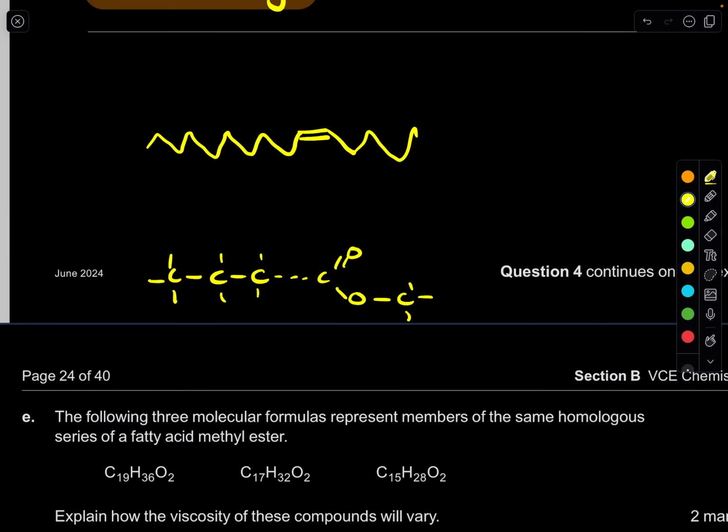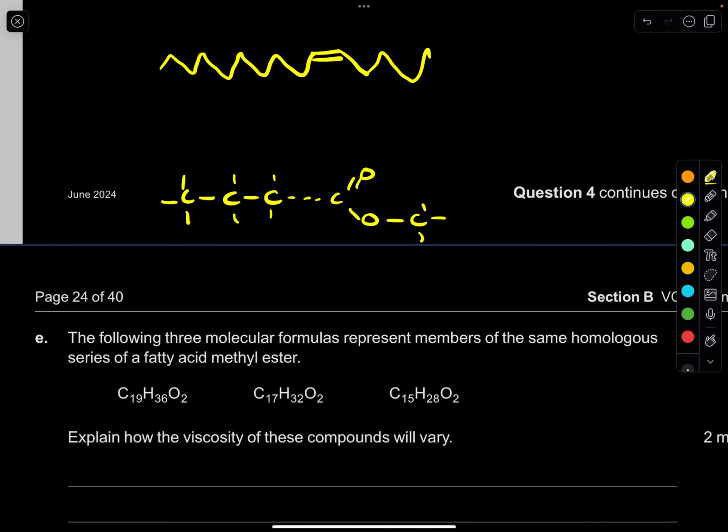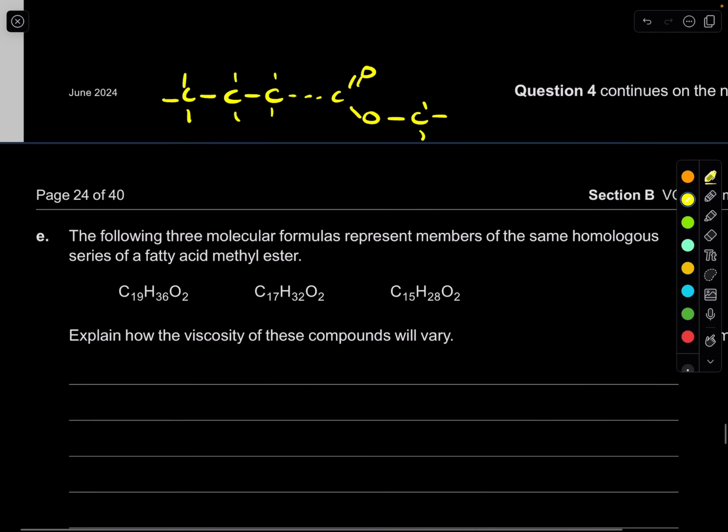And so its viscosity decreases. The intermolecular forces actually are not that strong. So if there are kinks, the viscosity decreases. We need to be careful with this. We need to check if any of them have double bonds. So let's do that. Let's look at the first one.